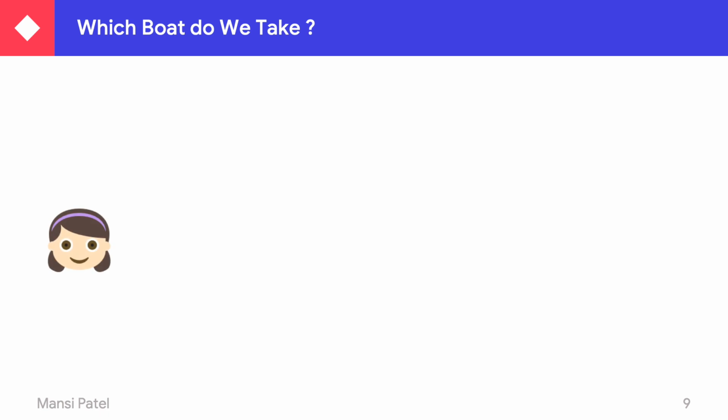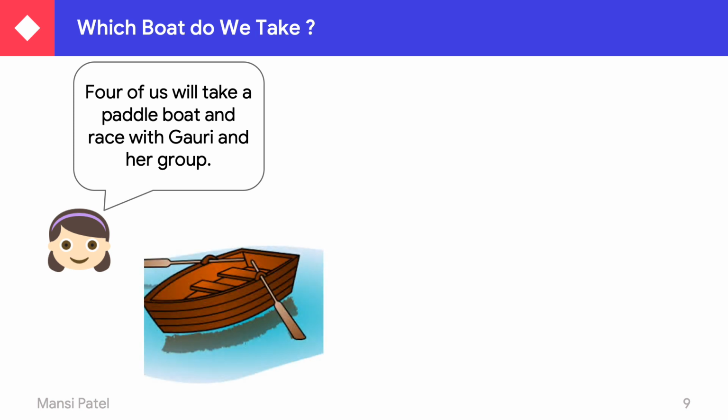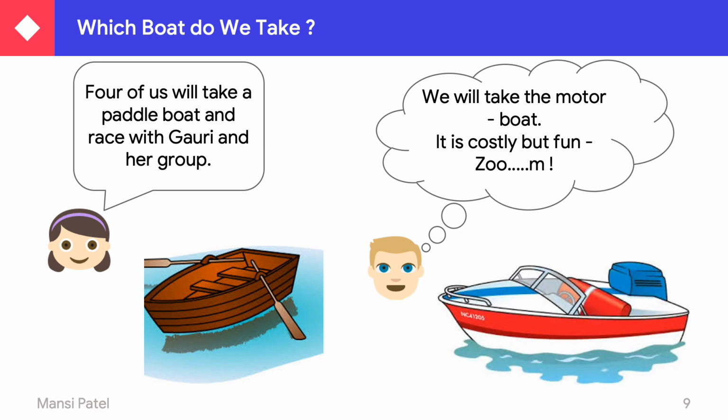Now the children decided that four of us will take a paddle boat and race with Gauri and her group. See here, this is the paddle boat, whereas the other one says that we will take the motor boat. It is costly but fun. So see, this one is the motor boat.